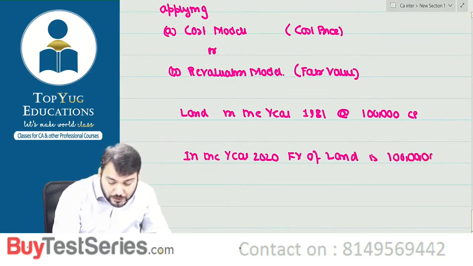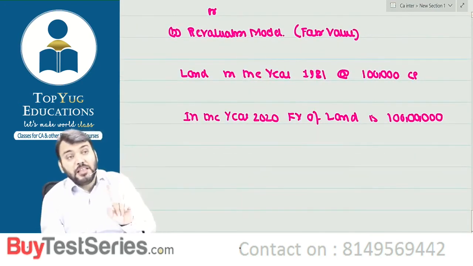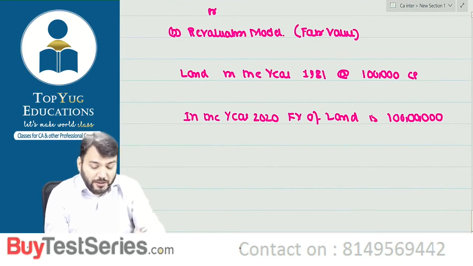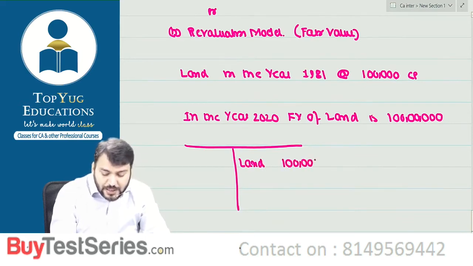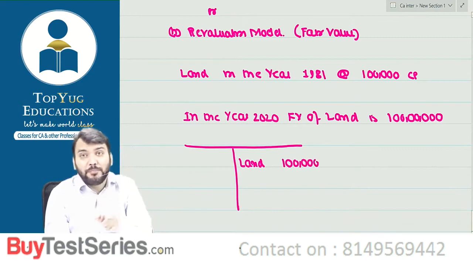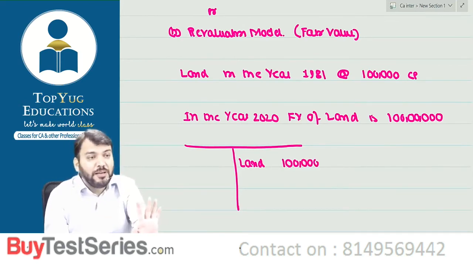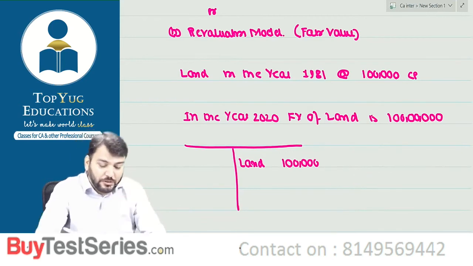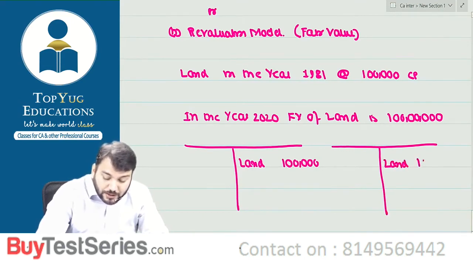If I am following cost model, then land will appear in the balance sheet at 1 lakh. I have taken the example of land because I want to ignore depreciation right now. I think you all know that land will not be depreciated. And if I am applying revaluation model, land will appear at 1 crore.